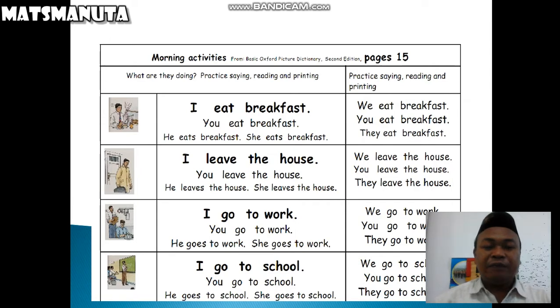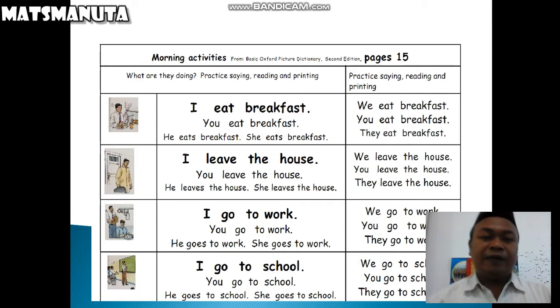Okay, and then change the subject to be you. You eat breakfast. You leave the house. You go to work. You go to school. If you change the subject to be he or she: he eats breakfast, she eats breakfast. He leaves the house, she leaves the house. He goes to work, she goes to work. He goes to school, she goes to school. Right?